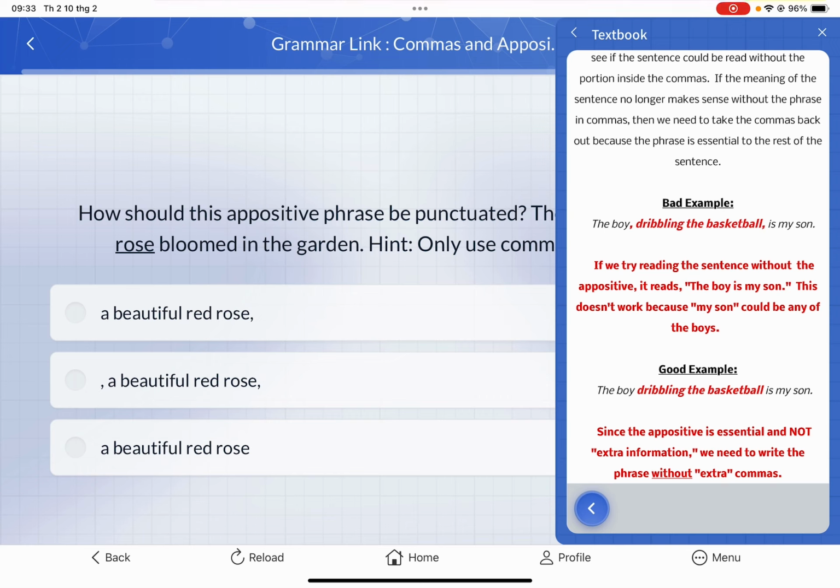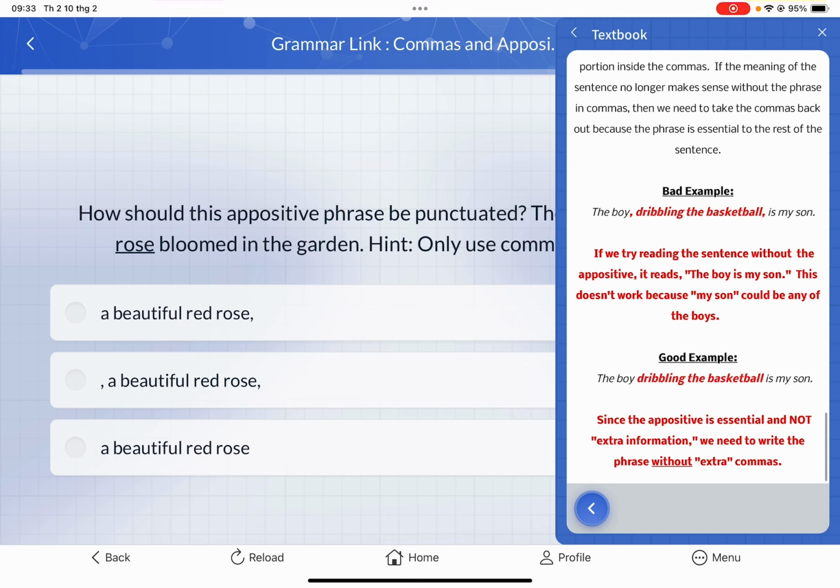A bad example would be, the boy, dribbling the ball, is my son. Okay, if you try reading that sentence without the appositive, it reads, the boy is my son. This doesn't work because my son could be any of the boys. So we don't know who the boy is. It has to be somebody doing some action. But of course, we can improve that by taking away the commas and saying, the boy dribbling the ball is my son. Since the appositive is essential and not extra information, we need to write the phrase without extra commas. And now it makes sense.